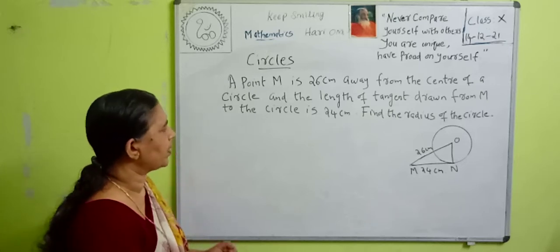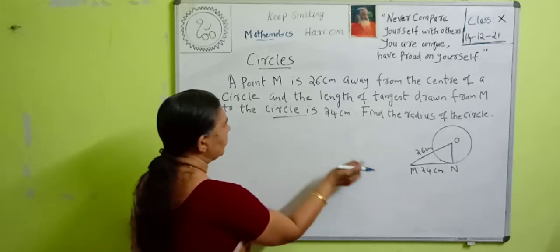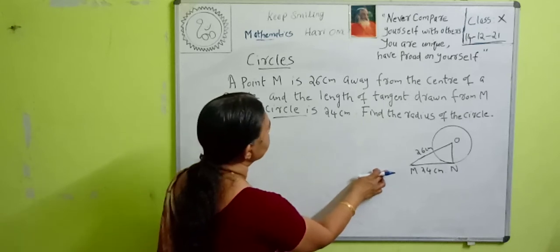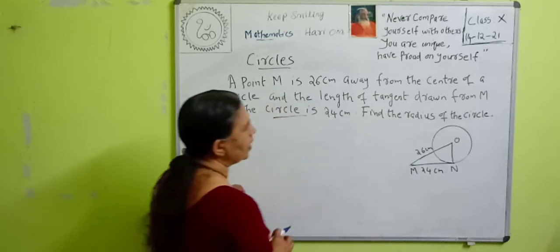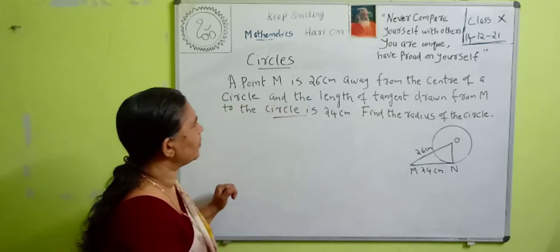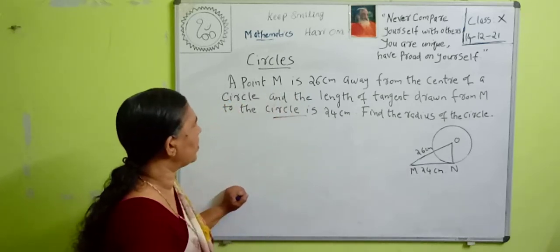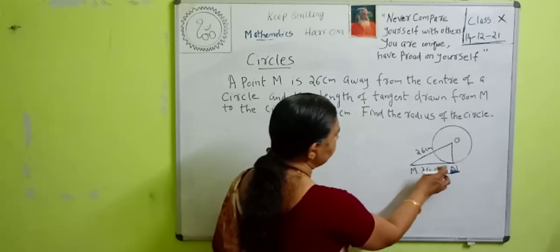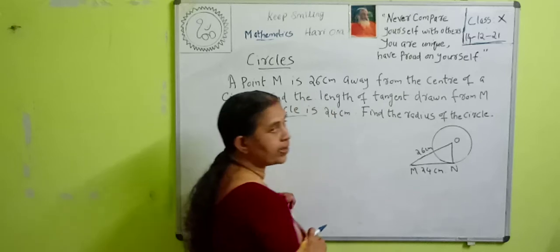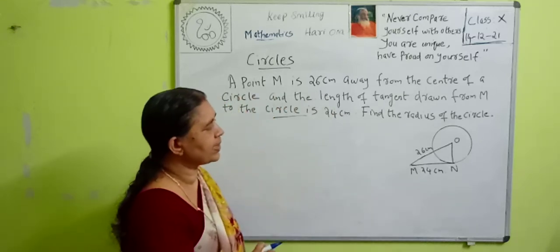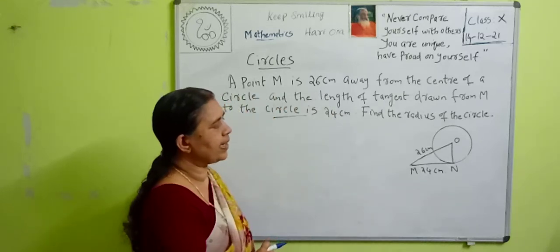Here a point M. Look at the figure. A point M is 26 cm away from the center of the circle. So this distance OM is equal to 26 cm. And the length of tangent drawn from M to the circle, here this MN, is a tangent to the circle. This is the point of contact. And MN is the tangent to the circle, so it is equal to 24 cm. Find the radius of the circle.